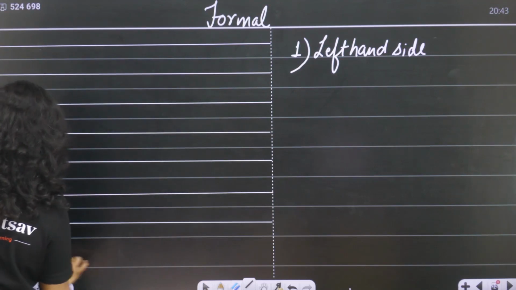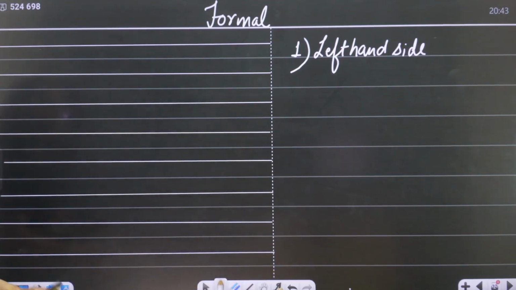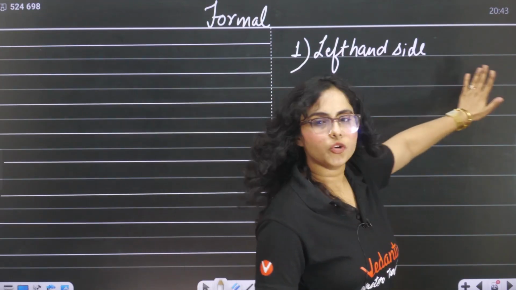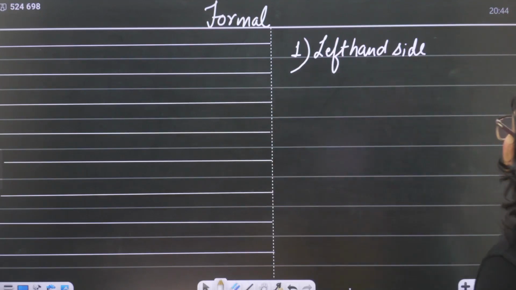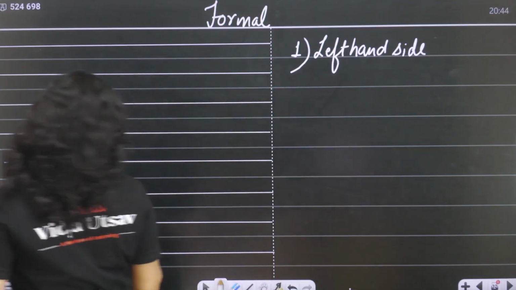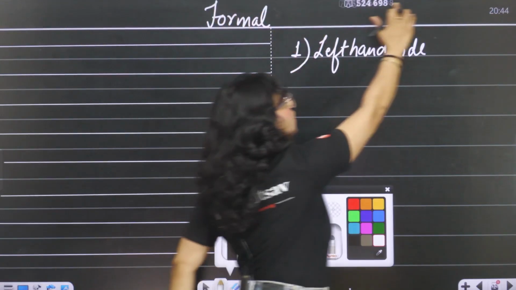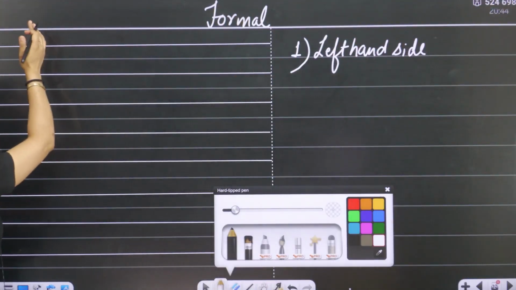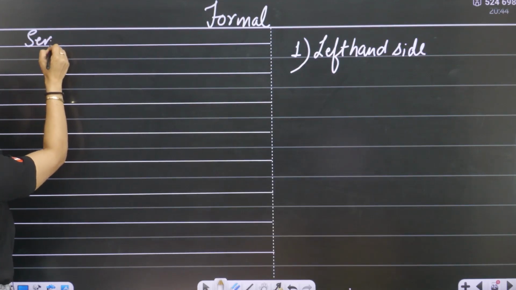For example, this is your answer sheet. Here I am going to give you tips and tricks, what you have to do, do's and don'ts basically. And over here I am going to give you the proper format. So let's get started. We will start with the sender's address. What do you have to write over here on the left hand side? Sender's address.